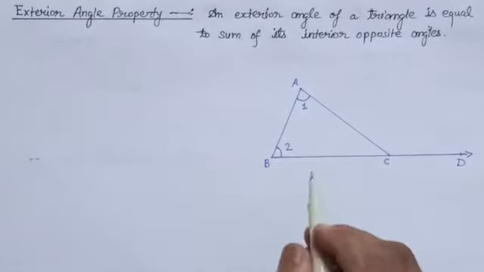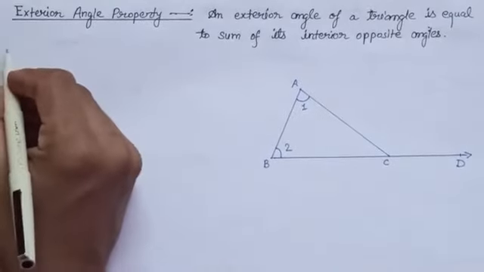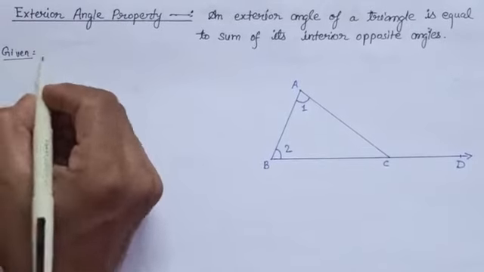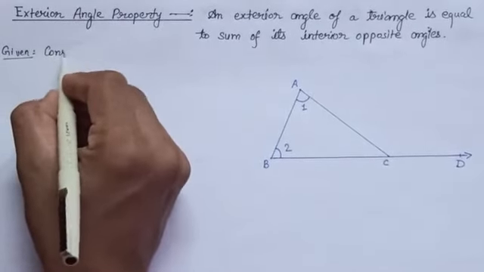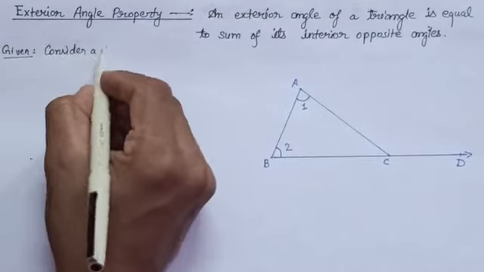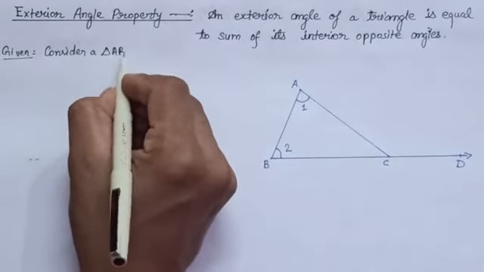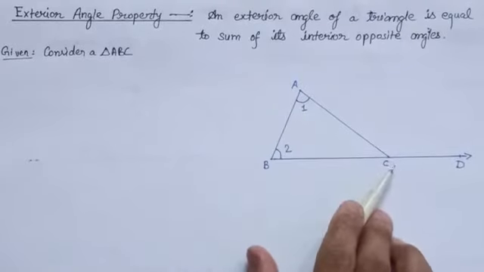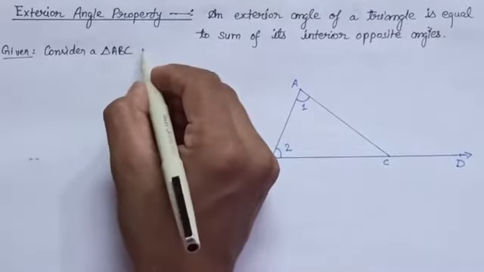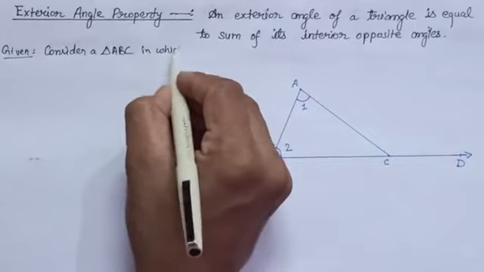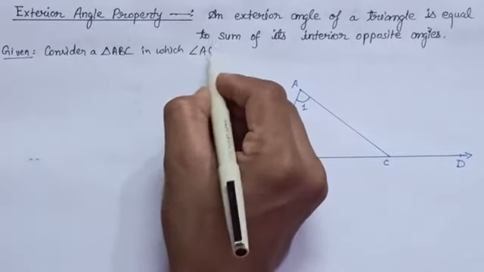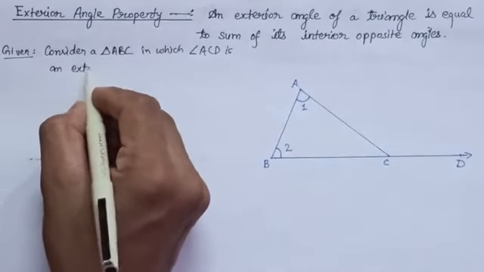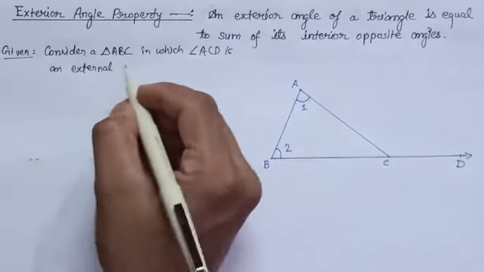So first let us write what is given here. Given, consider a triangle ABC. Here we have considered a triangle ABC in which angle ACD is an external angle.